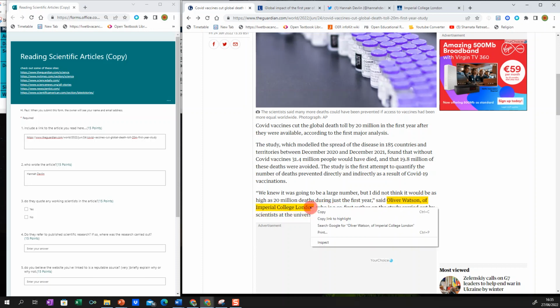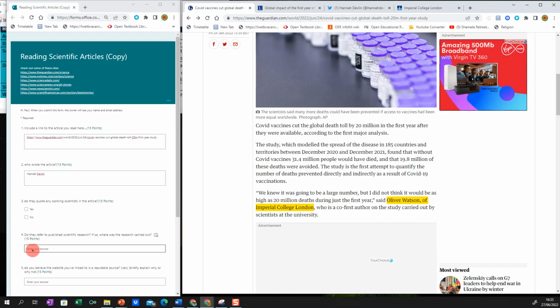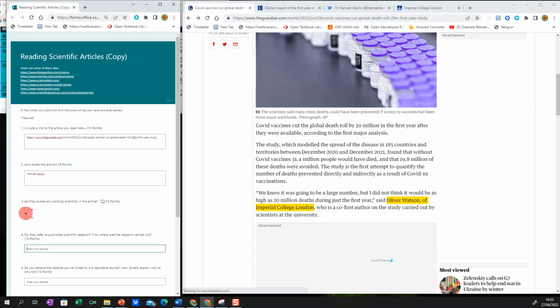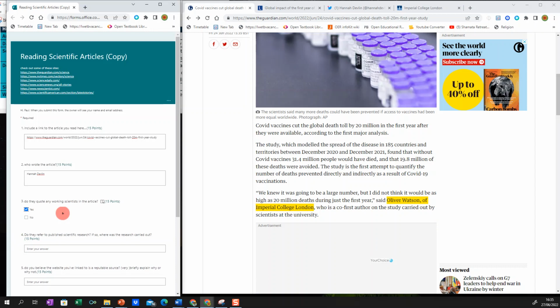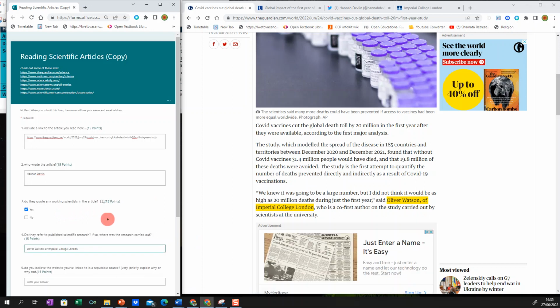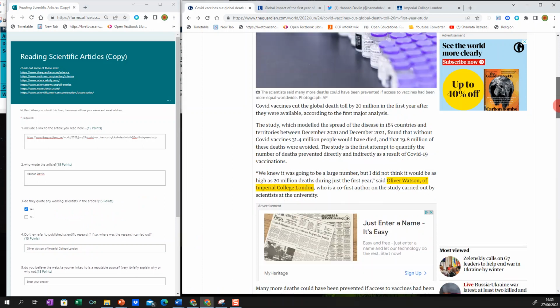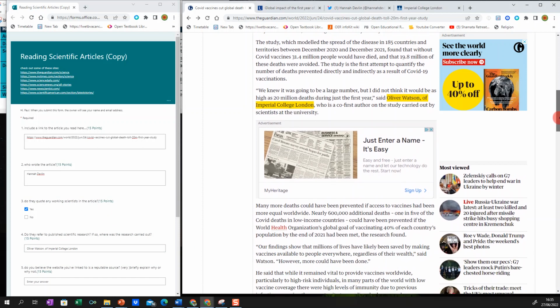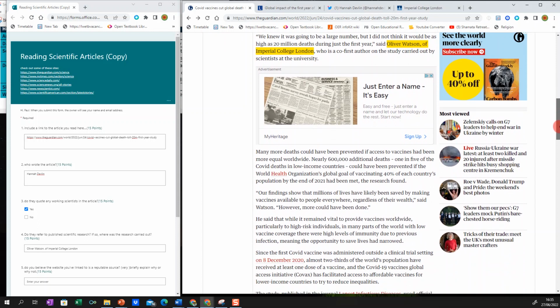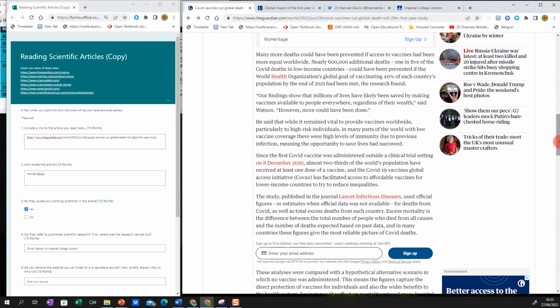This is one of the scientists that was involved in the study. So, do they quote any working scientists in the article? Yes, we have Oliver Watson of Imperial College. It looks like it was Imperial College that carried out this particular study that the correspondent is writing about. If we look down through here, okay, this is the study here.